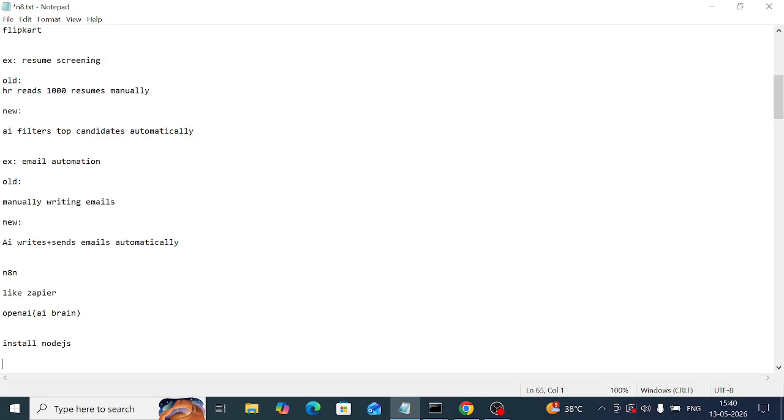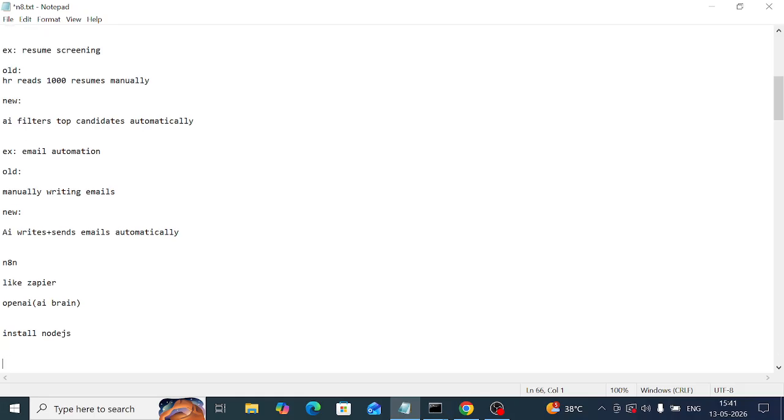I will show you Node.js software in the demo session today. Not only that, how many of you manually do these tasks? Copy data from forms to Excel, send emails after registration, update the customer relationship management manually, check APIs again and again. Because of manual work, time waste plus human errors will happen.